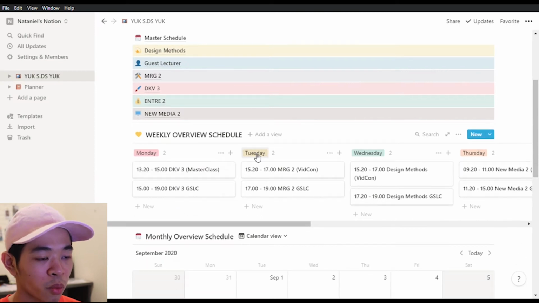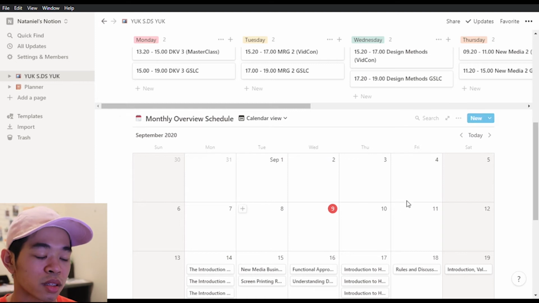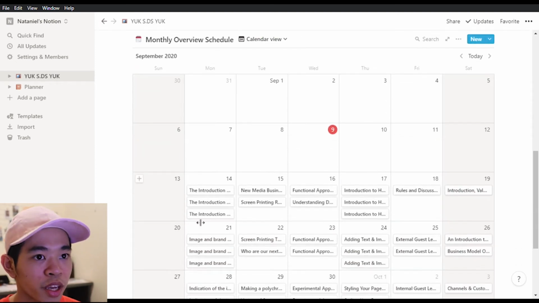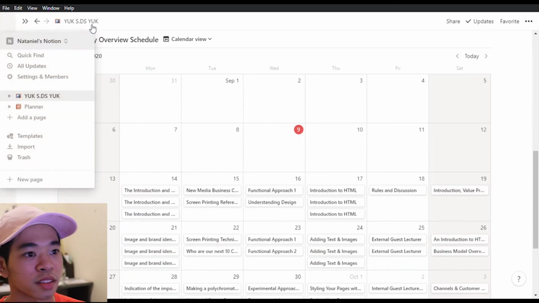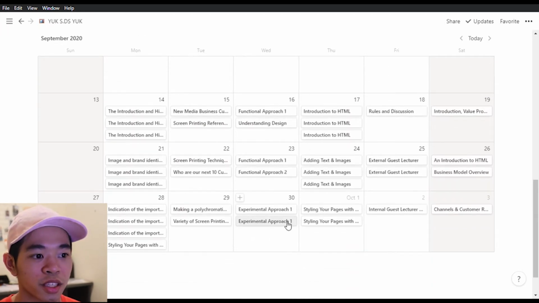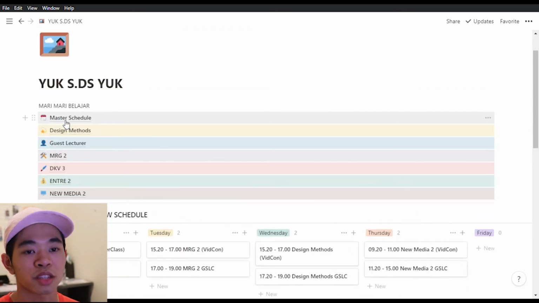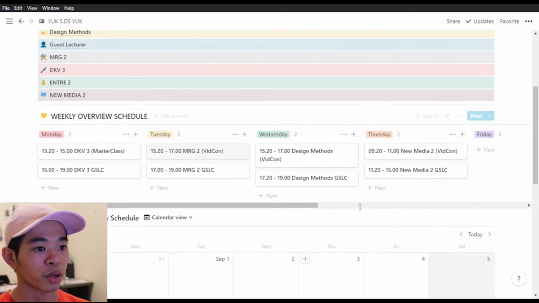Okay, so moving down, we have the monthly overview schedule. This is just a nice little calendar view that I can check. I should hide this, right, like that. Easy access, so I don't have to go to the master schedule to see the calendar view. I can just do it right over here.